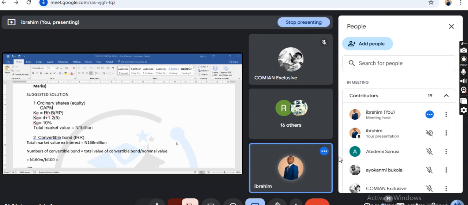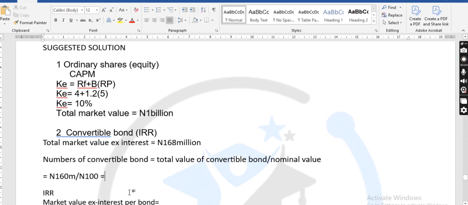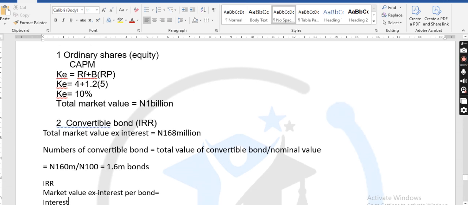These are the techniques, areas you need to pay attention to. When you calculate something, you don't just calculate, you understand the basis. Now, what is the numbers of convertible bond? Class, please quickly give me the figure. Let me just use 1.6 million. So 1.6 million bonds, right?